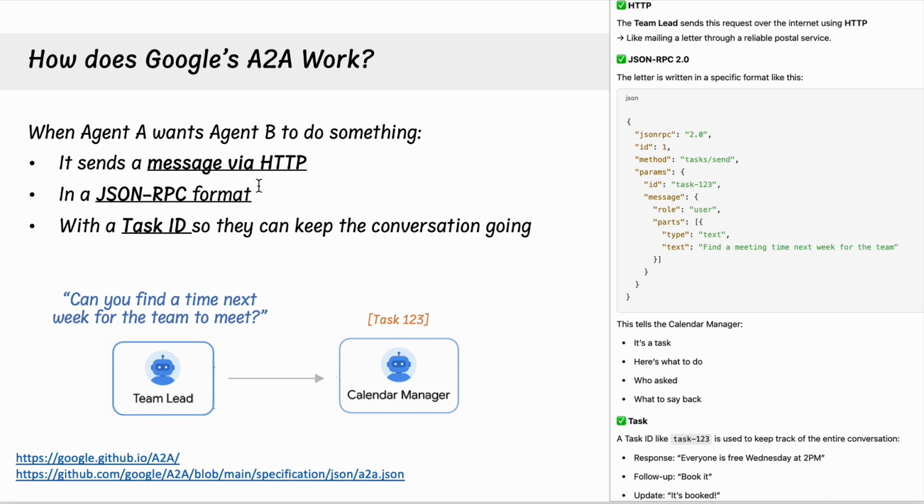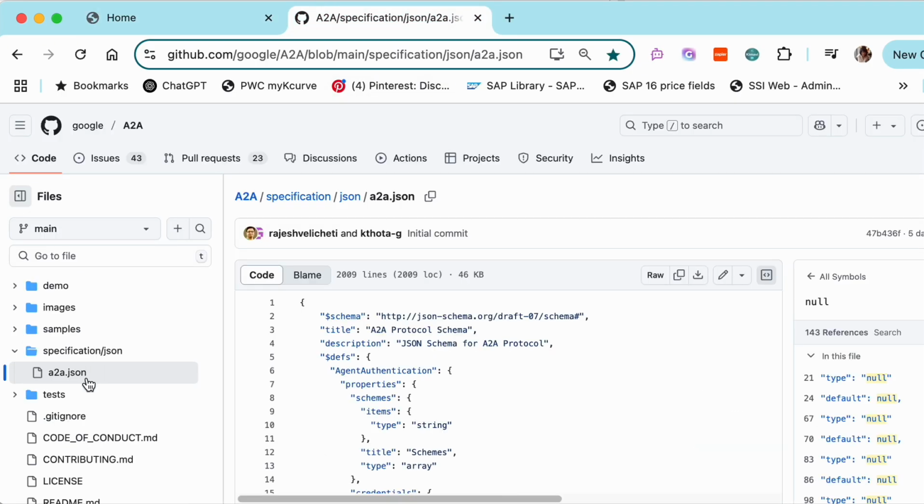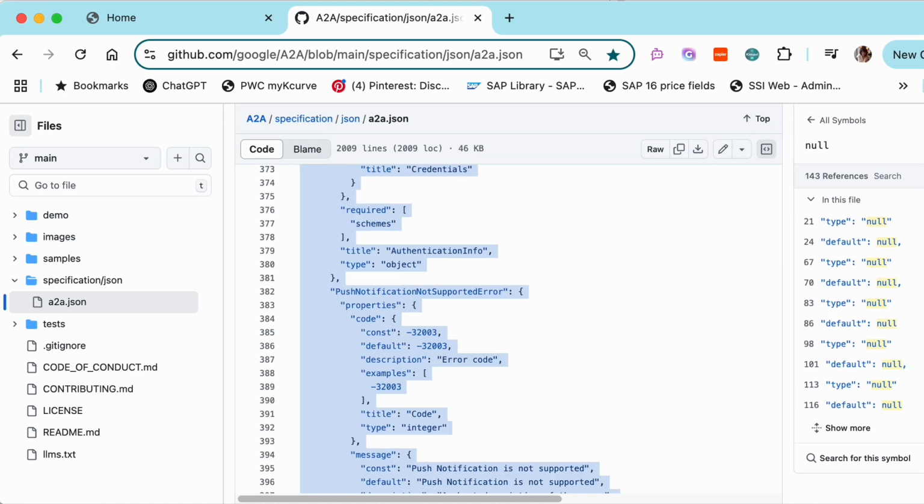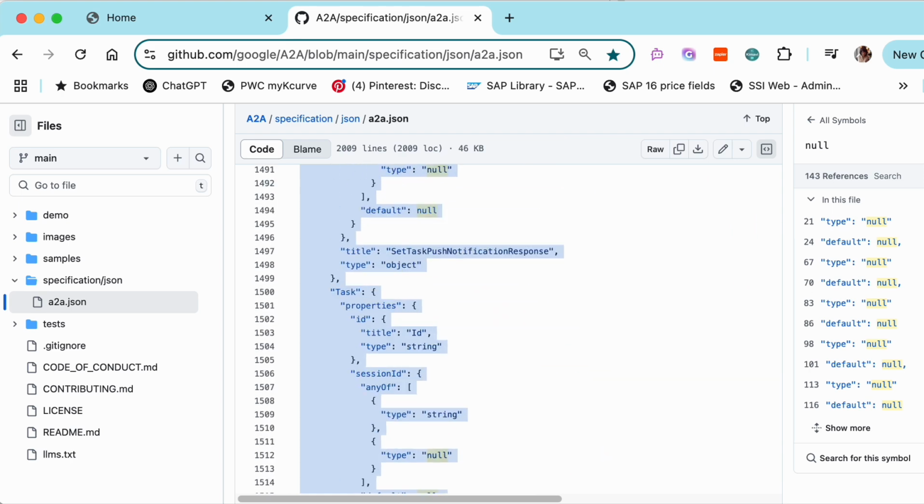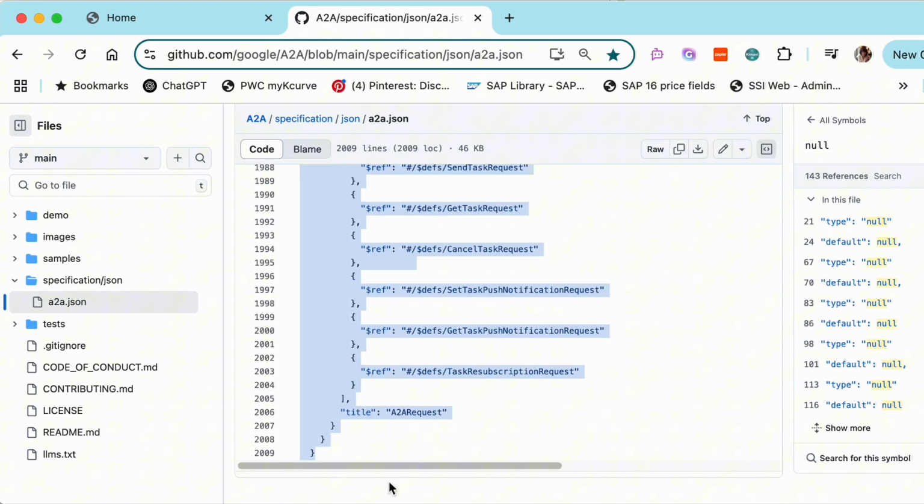So then your question might be, okay, well, this is a nice little snippet, but what does the JSON format actually look like? So Google actually provides this, so you can go into their specifications and see this file. You're able to scroll through and see exactly what this file looks like, and it's about 2,000 rows of code. It looks complex and long, but all it really does is provide a clear rulebook in terms of how agents can communicate with each other.